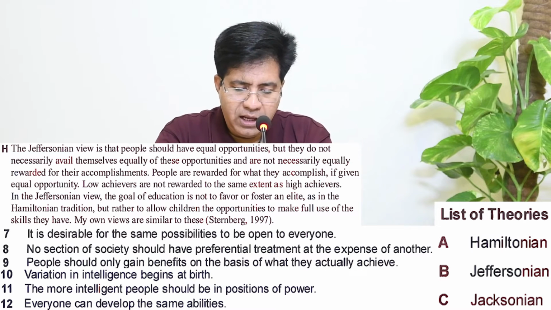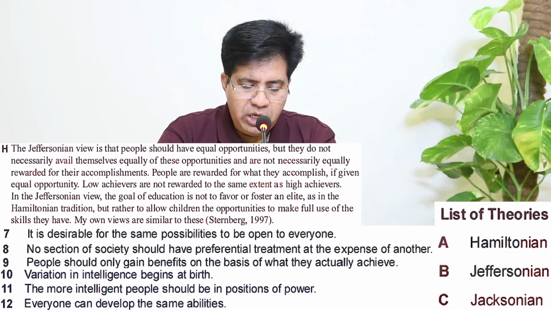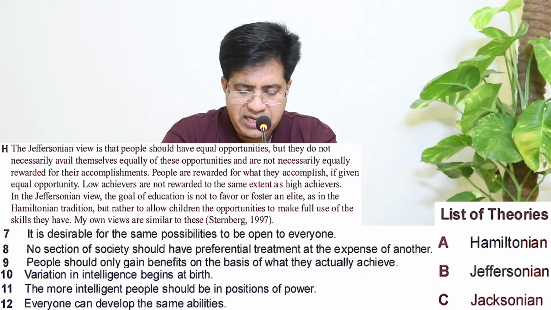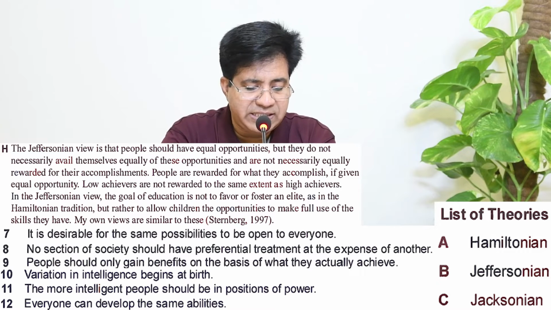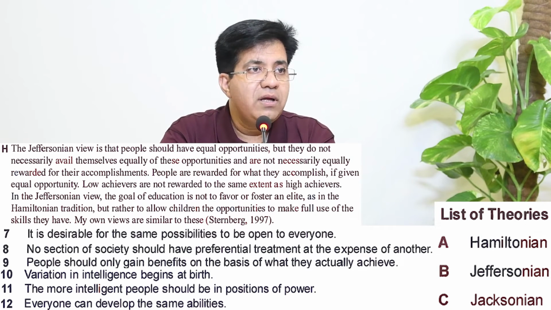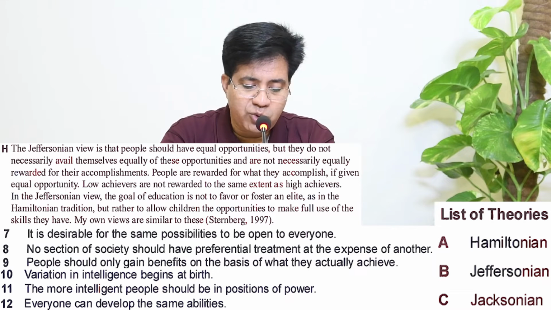If given equal opportunity, low achievers are not rewarded to the same extent as high achievers. In the Jeffersonian view, the goal of education is not to favor or foster an elite, as in the Hamiltonian tradition, but rather to allow children the opportunities to make full use of the skills they have. What is it? Goal of education is to allow children the opportunities to make full use of the skills they have. My own views are similar to these and all that.